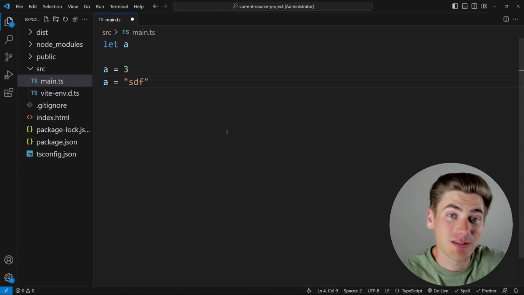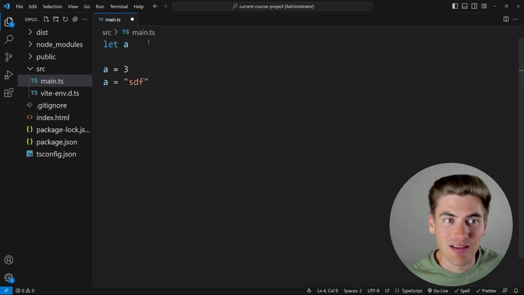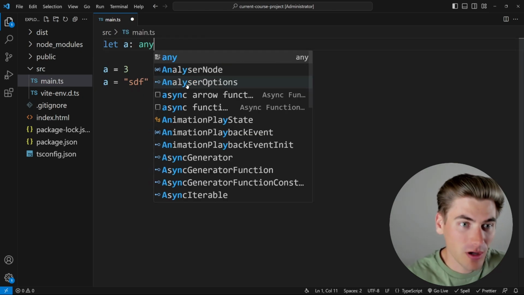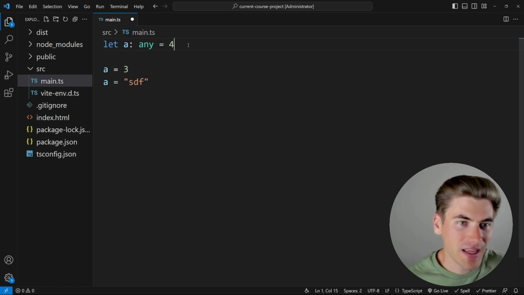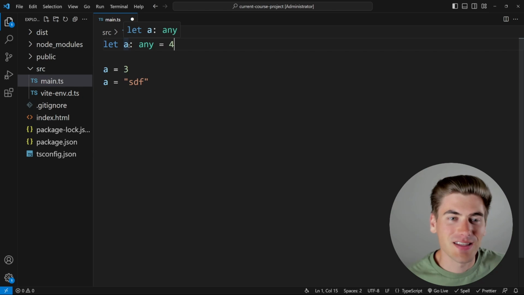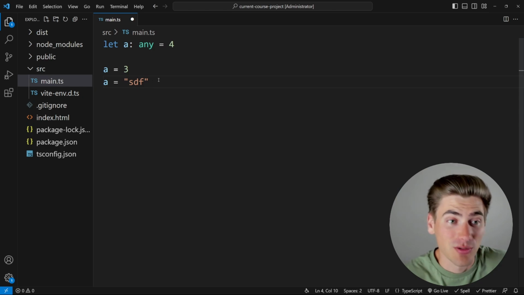And TypeScript actually has a specific type for that, and that is called the any type. As you can see inside of here, if I hover over this, this is inferred as the type any. And I could manually type this as any as well by writing out any like this, and that's going to mark this as an any variable. So even if I give it a value of 4, for example, it still says that this can be anything, so it doesn't matter what I assign it to, whether it's an object, an array, a number, a string, it doesn't matter. TypeScript just says this could be anything.